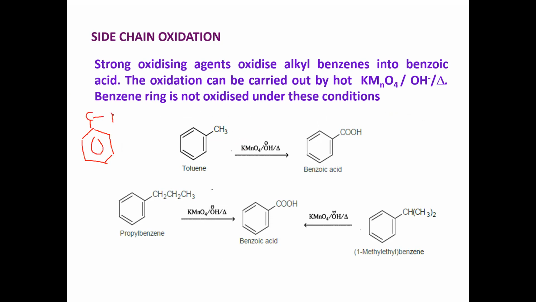CR, for oxidation, it must contain at least one hydrogen atom on the carbon. This carbon is the aliphatic side chain. The remaining group may be any kind of group. It is R dash.